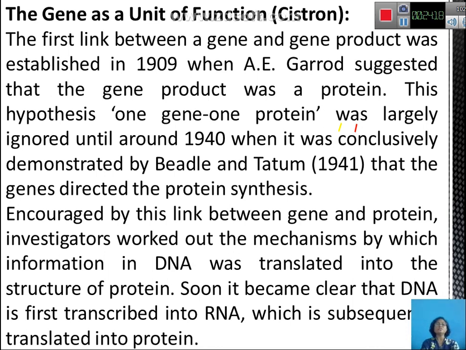So, how was the DNA translated into the structure of protein? Soon it became clear that DNA is first transcribed into RNA, which you call messenger RNA, and then the messenger RNA information is translated into a protein molecule.